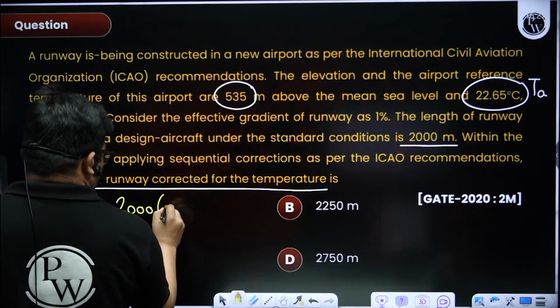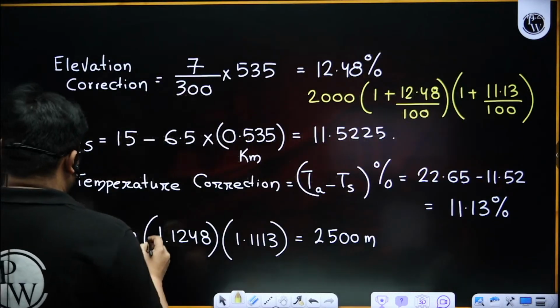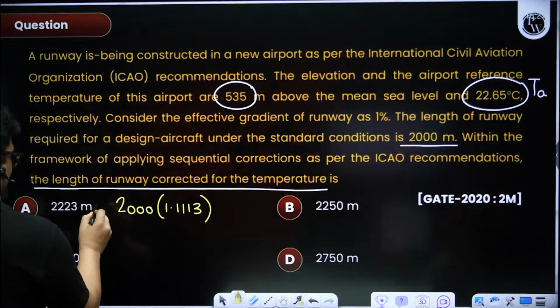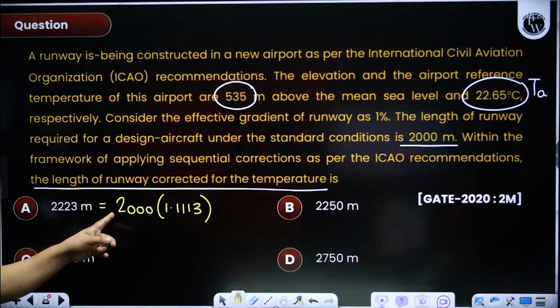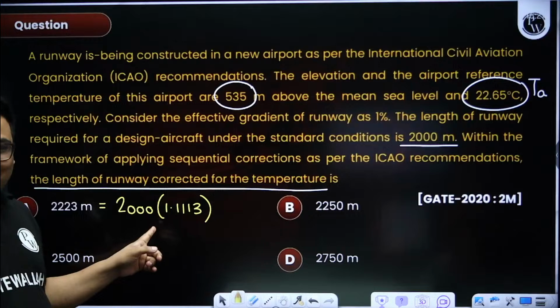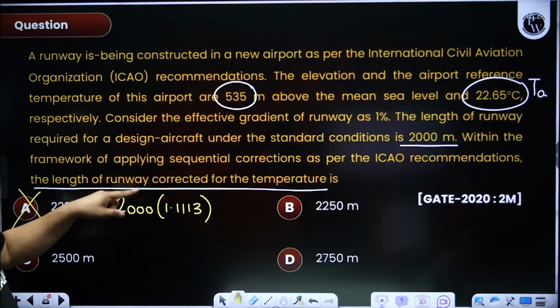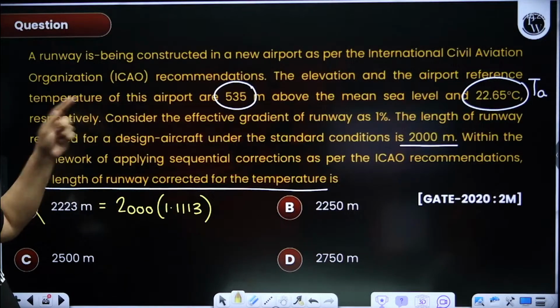2000 into 1.1113. So this is close to this value, na? If I am doing only for temperature, they have given an option so that you commit the mistake. Yes, they have given an option to commit the mistake. So this is wrong. Temperature means you have to do for temperature and for your elevation also.